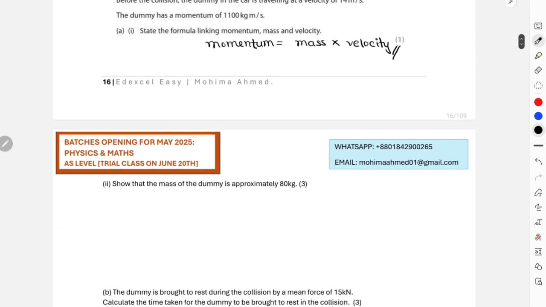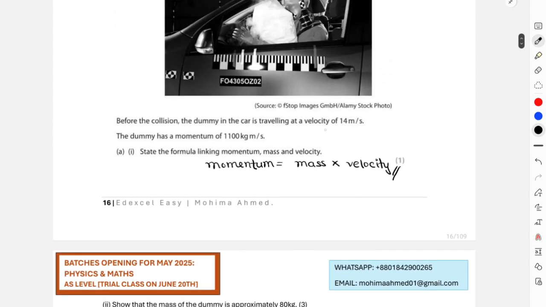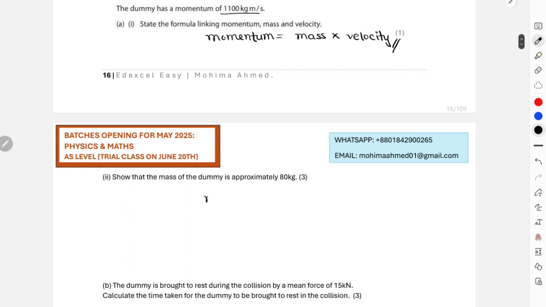Then we'll move on. It says to show that the mass of the dummy is approximately 80 kg, and they have given you all the information, right? Velocity is given, the momentum is given, so I just have to make the mass the subject of this equation. So it will be mass equals 1100 over 14.